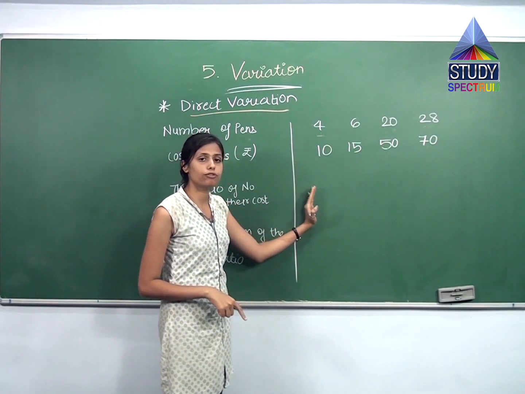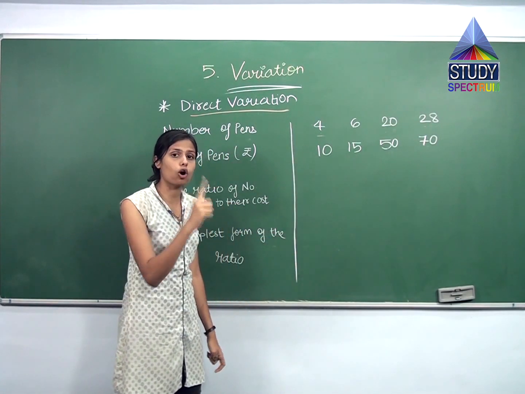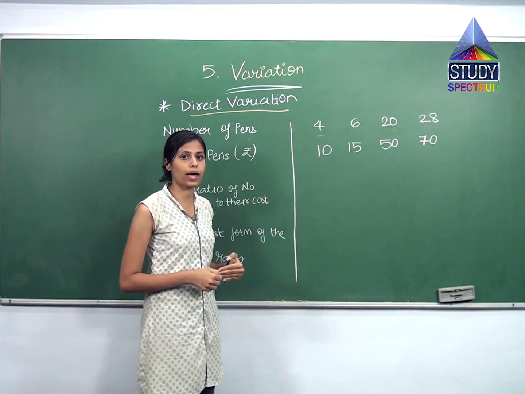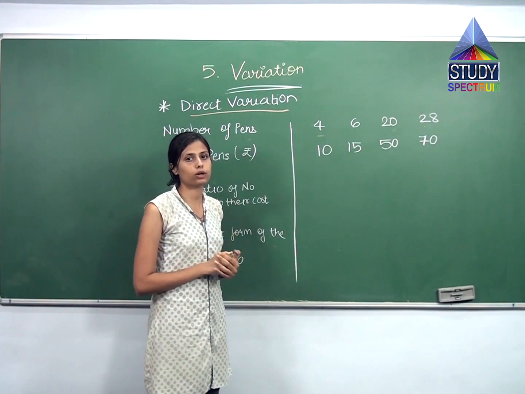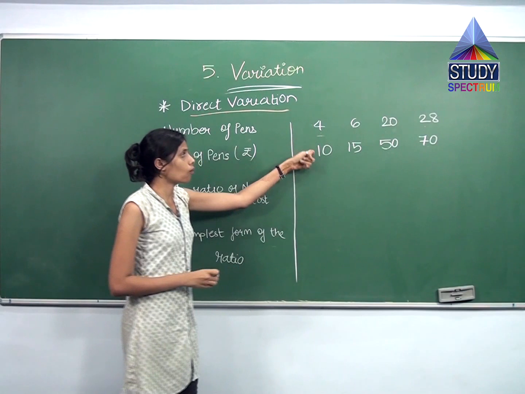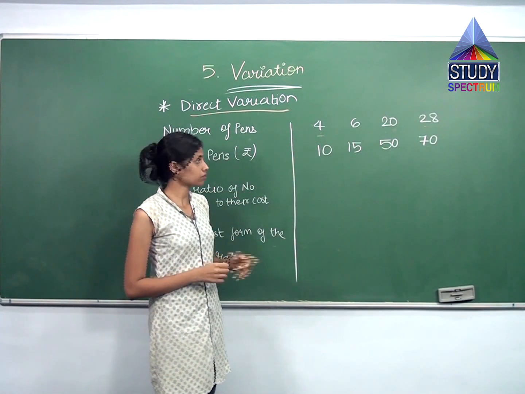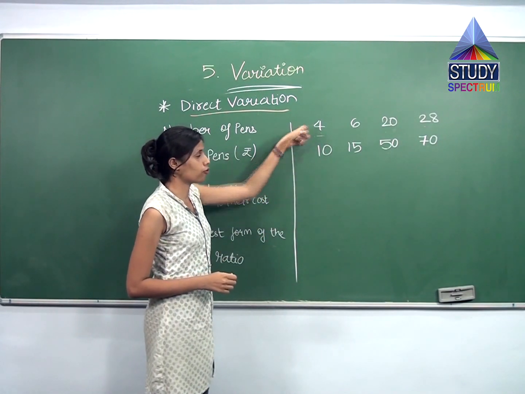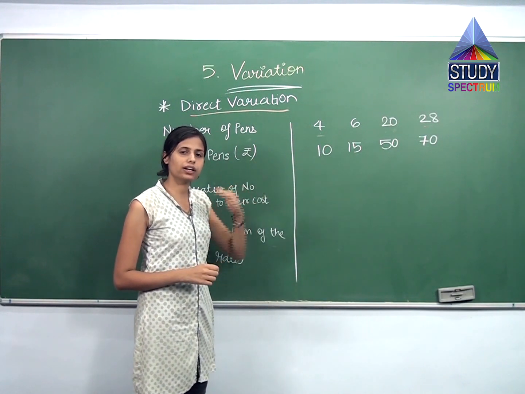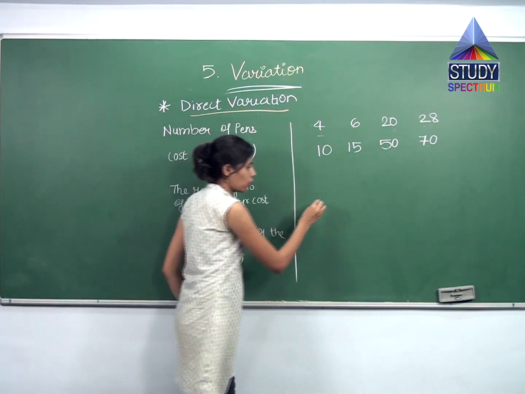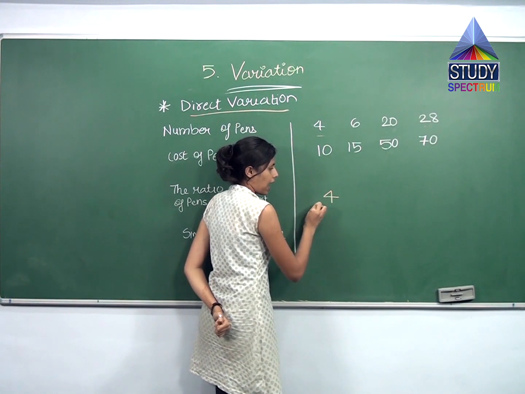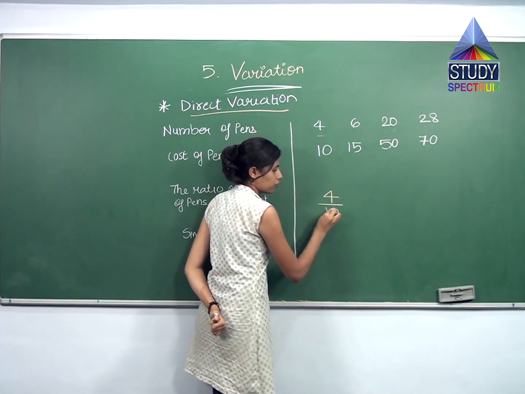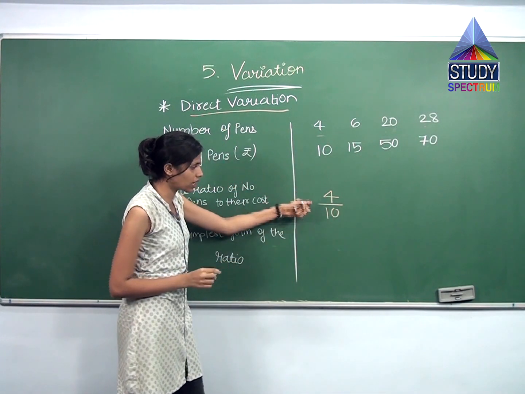Same over here, we also have to calculate what is the cost of one. When 1 pen extra you are buying, what extra amount you have to pay to that shopkeeper. So how we will calculate that? 10 rupees, 4 pens. So we can find a ratio, right? So for 4 pens, I have to pay 10 rupees. So this is the ratio, right?